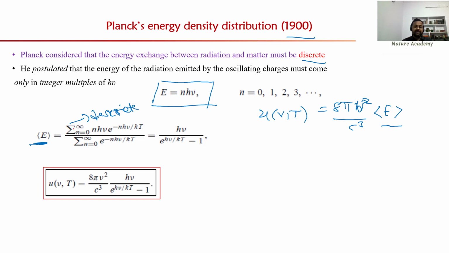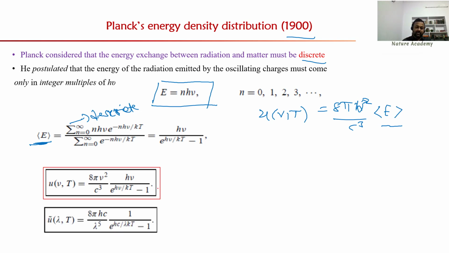The summation represents that the expectation value we are trying to calculate is over the discrete basis only. So he got h nu by e power h nu by kT minus 1. If you integrate the same function, you will get only kT. But if you apply the summation, you will get h nu by e power h nu by kT minus 1. That means the radiation and matter exchange energies in integral multiples of h nu only. That is the main assumption given by Planck. By substituting this expression, you get the energy density 8 pi nu square by c cube into h nu by e power h nu by kT minus 1.